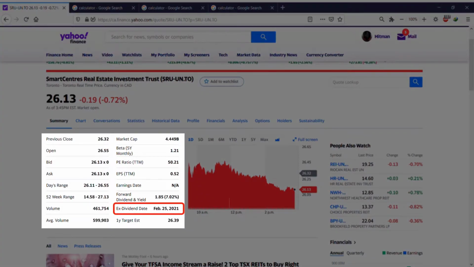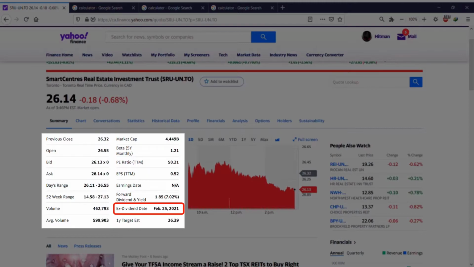Ex-dividend date is the date, one business day before the company determines the amount of yield that the shareholders can get. That's as simple as that. But there's something very important. If you buy the stock of the company on or after the ex-dividend date, no dividend is going to be paid to you. The dividend is going to go back to the pockets of the company. So if you want to get the dividend, you must first find this ex-dividend date and then buy all of your stocks before this date.